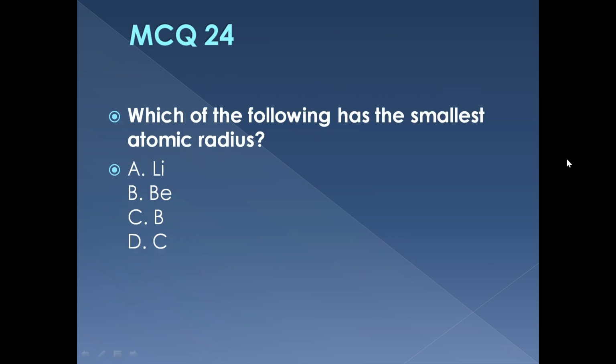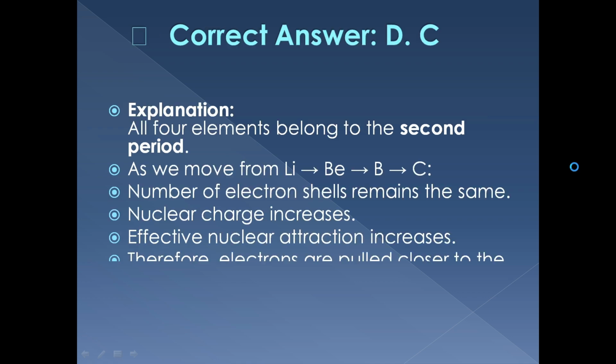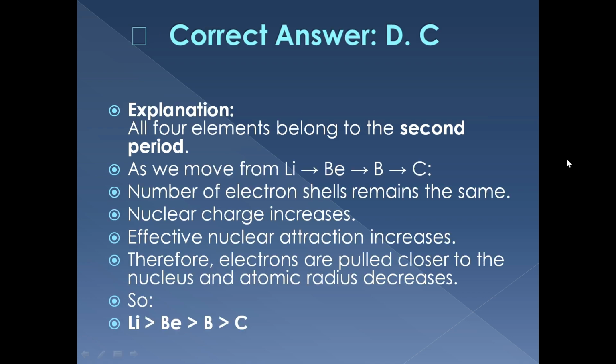MCQ 24. Which of these has the smallest atomic radius? Lithium, beryllium, boron, or carbon? The correct answer is carbon. These elements are in the same period. Atomic radius decreases from left to right as effective nuclear attraction increases.